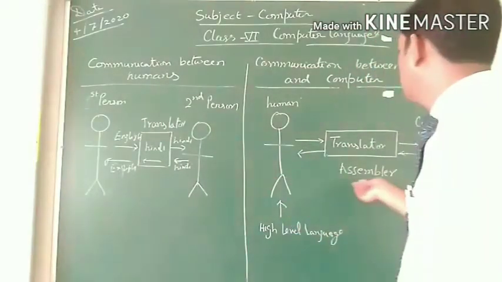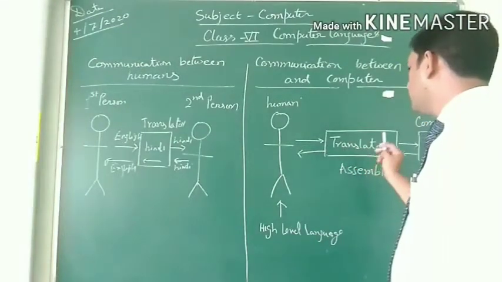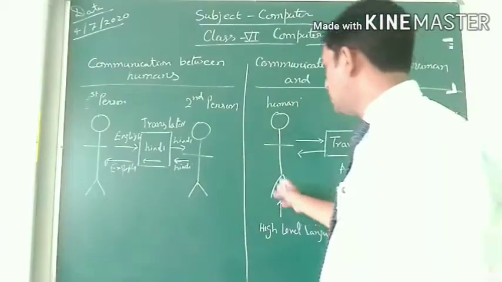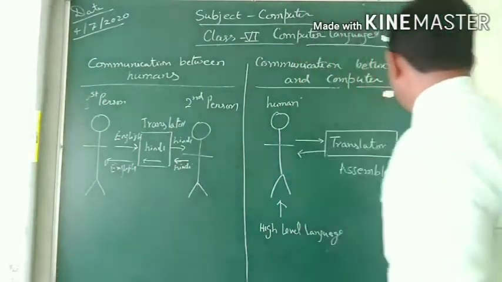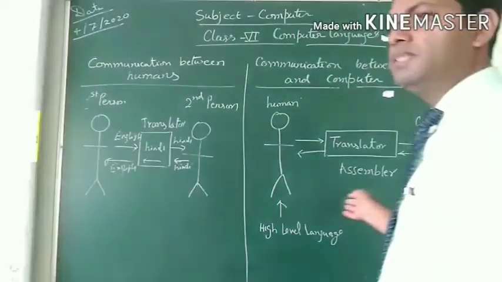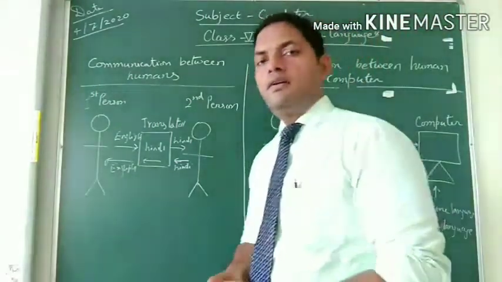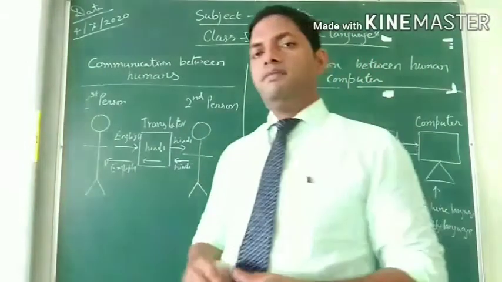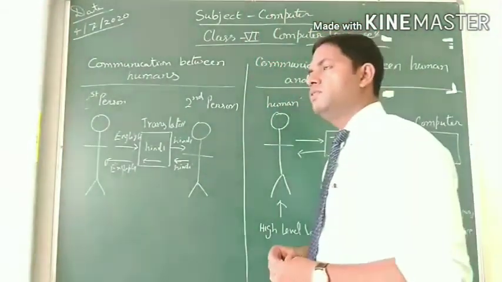Therefore, it will require a translator, that is an assembler, which converts a high level language to a machine language, by which a computer can understand what the person is trying to say to the computer.